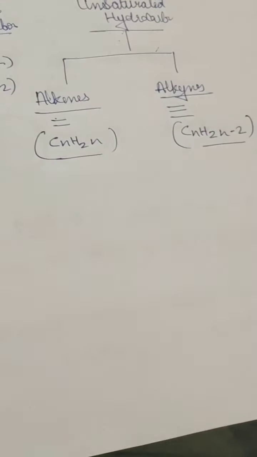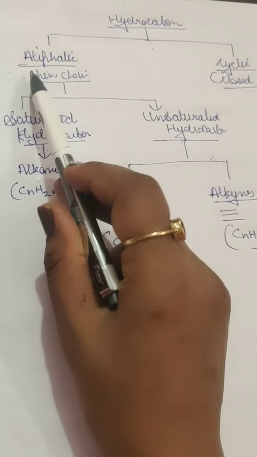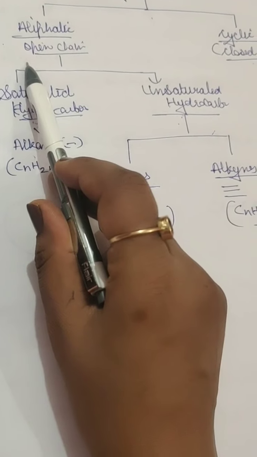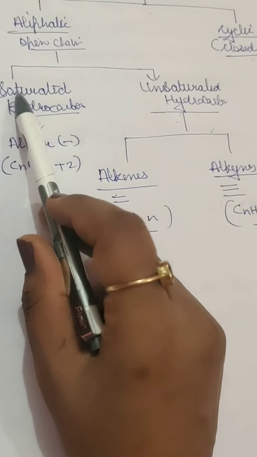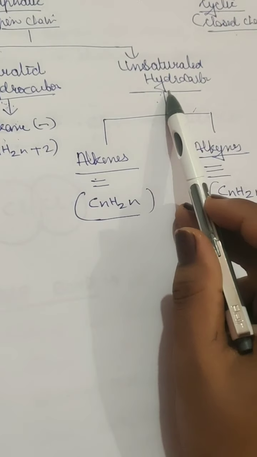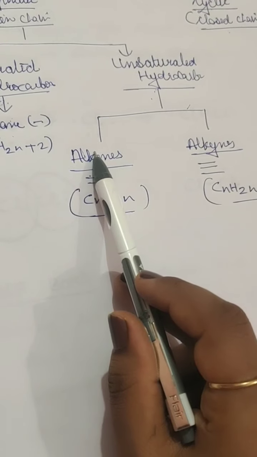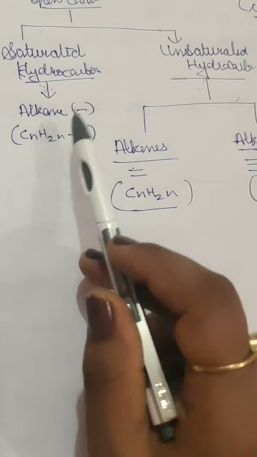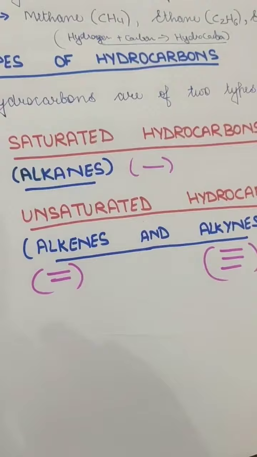As I've told you, hydrocarbons are basically of 2 categories, divided into 2 types, aliphatic and cyclic, and then again aliphatic is subdivided into 2 types, saturated and unsaturated hydrocarbons. Then this is divided into more subtypes, alkenes and alkynes, and for this we call it alkene. Okay, now back to our topic.